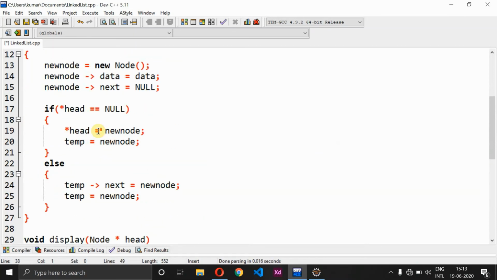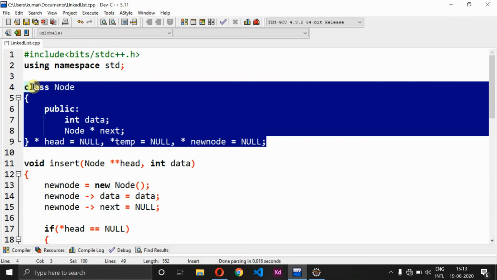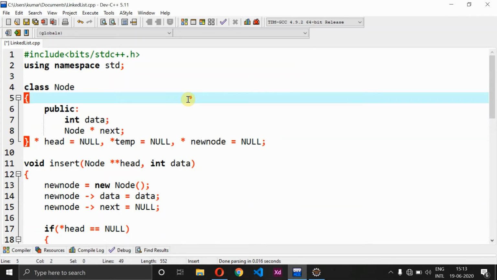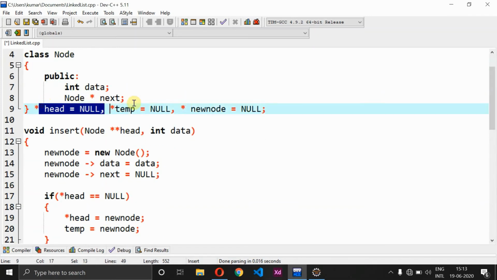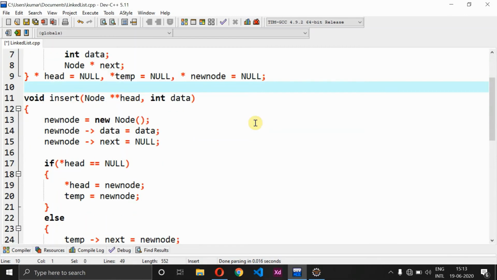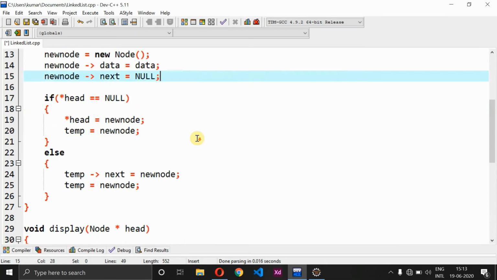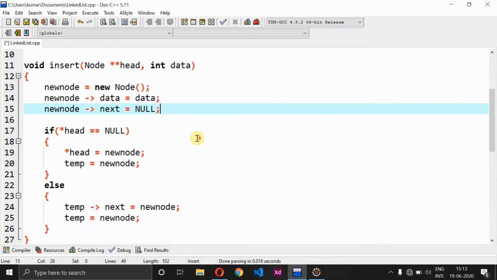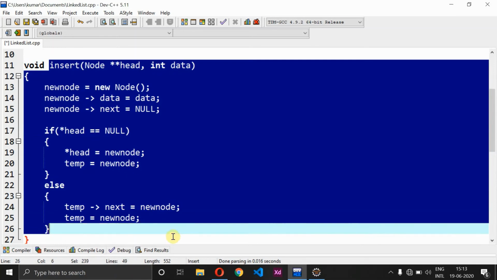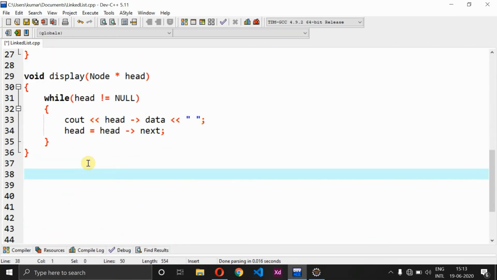After display method, we have done implementing 3 parts of our program out of 4. First is creation of our head node class, and after creation of node class we have successfully given all the variables we need for our program. After that we have just created an object and we have inserted values into our object, and this entirely comes under the method insert. After that we have a display method, followed by which we need to write our main method.